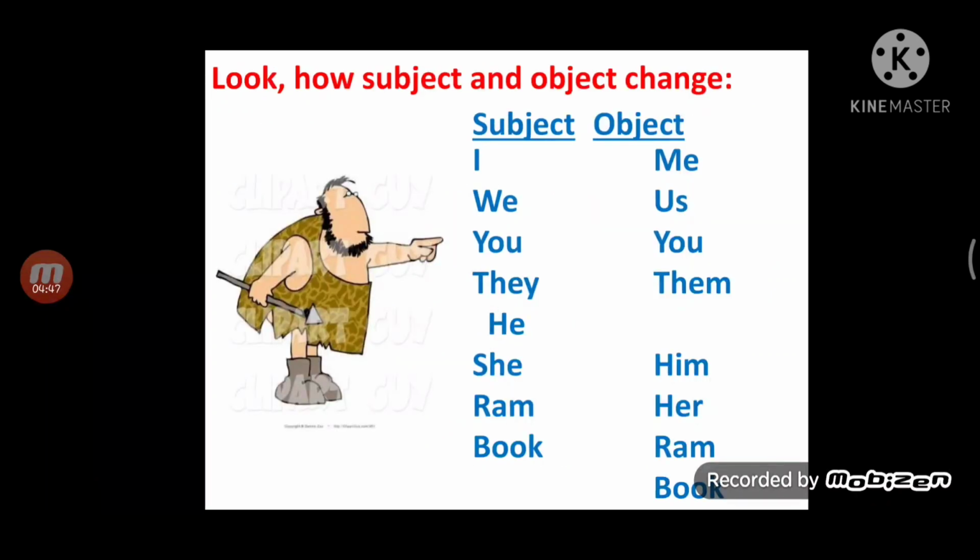Okay, so when we convert active to passive, subject is converted into object and object into subject. I is converted into me, we into us, you remains you, they into them, he into him, she into her. But Ram or any proper or common noun remains the same.